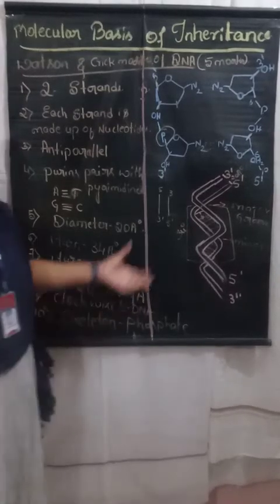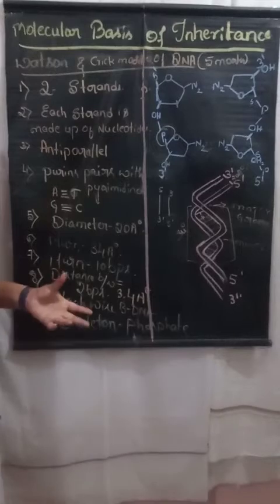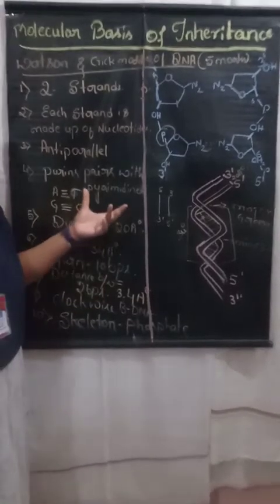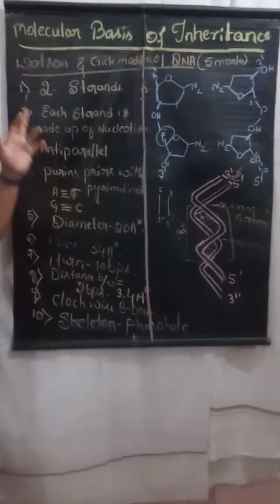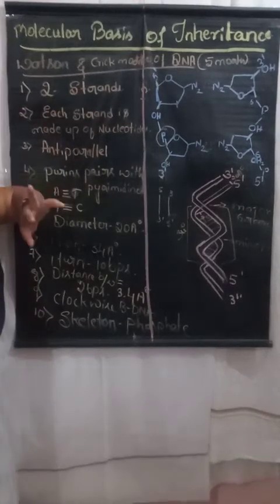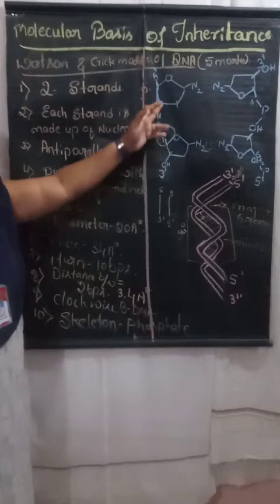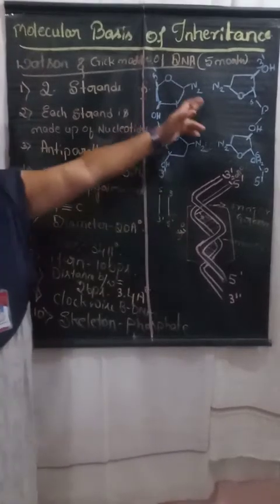Okay. So this concludes the detailed discussion regarding the structure of the DNA. I hope you all understand. I repeat once again: DNA is a double-stranded structure. Each strand is made up of nucleotides, a polymer of nucleotides.